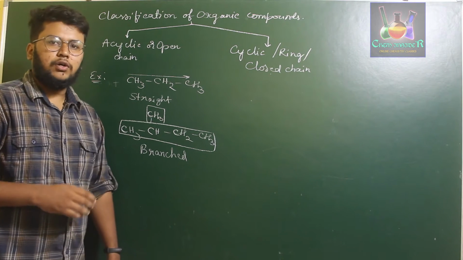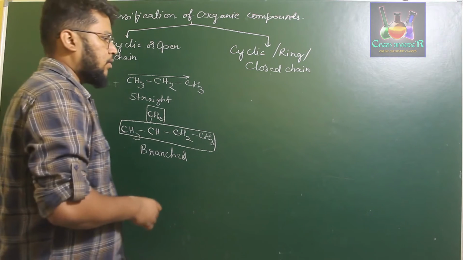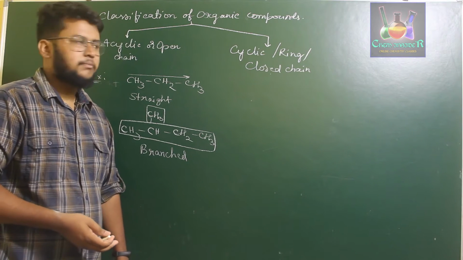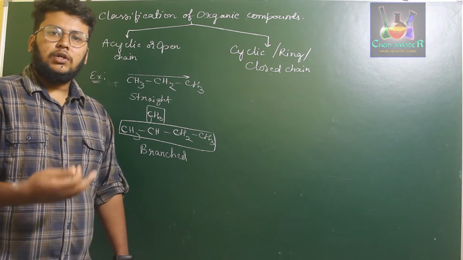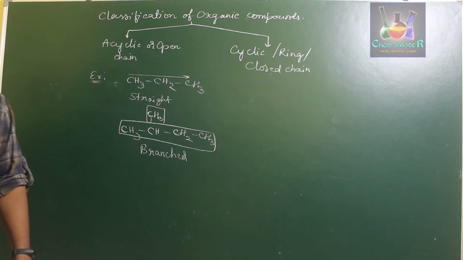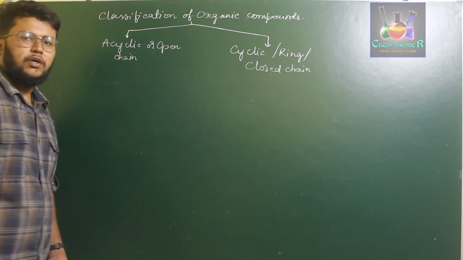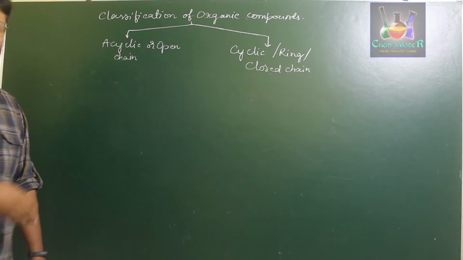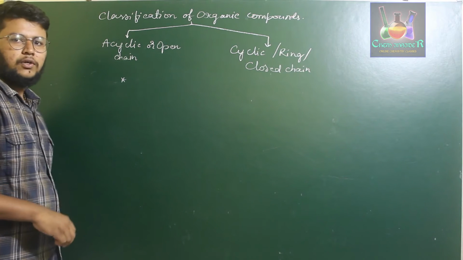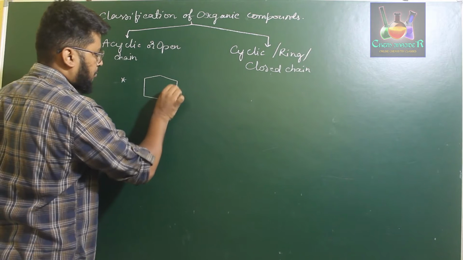Now, for a cyclic or ring or closed chain hydrocarbon, as I said, there are two types. One is homocyclic, which involves just carbon atoms, and the other is heterocyclic, which has other elements besides carbon atoms also. For the examples of this classification, you can take a 5-membered ring.